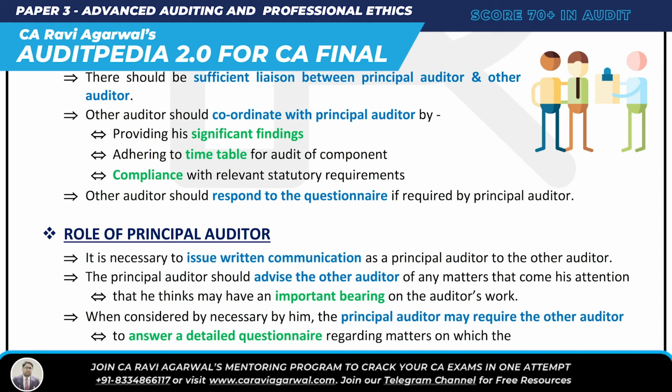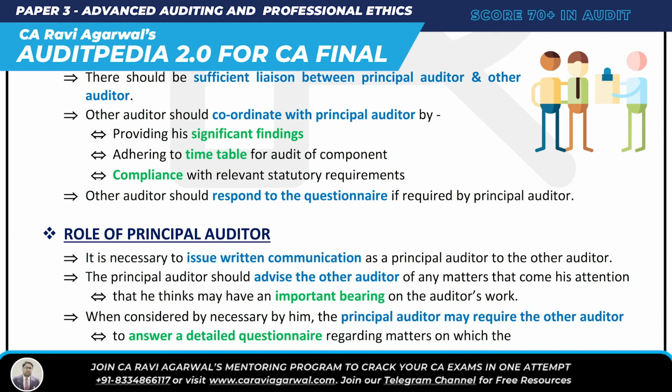Principal auditor should advise the other auditor of any matter that comes to attention which I think is important for audit work. So if there is anything, I am going to advise the other auditor. When considered necessary, principal auditor may require the other auditor to answer. If I require, I'm going to give him a detailed questionnaire, and he should respond to it. So what all am I going to do? Role of principal auditor, number one, I'm going to issue written communication to the other auditor.